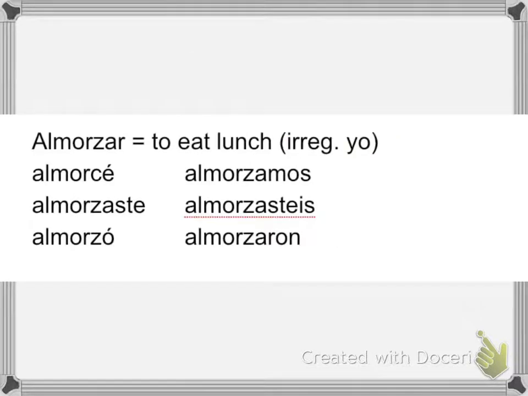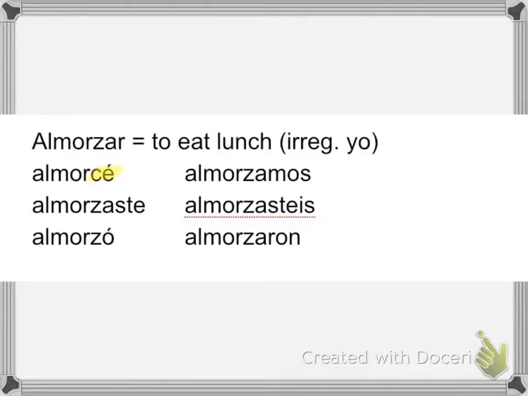The next verb that we have is the verb almorzar, meaning to eat lunch. The only thing that is irregular about this form is that it has an irregular yo form right here, where the Z changes to a C. Then from there, in the yo form, we are going to have almorcé.